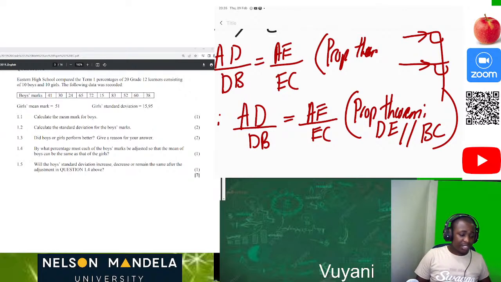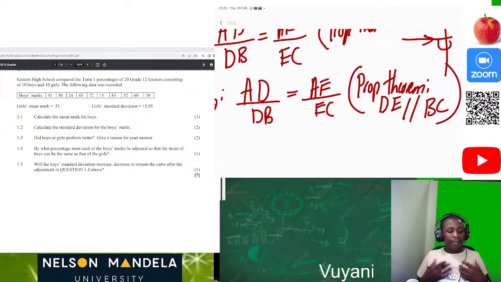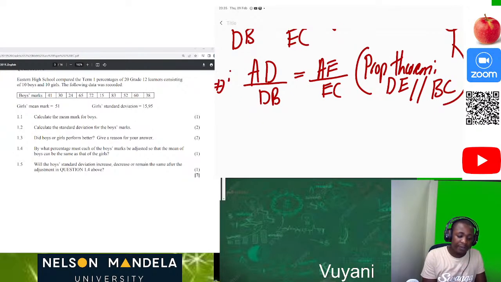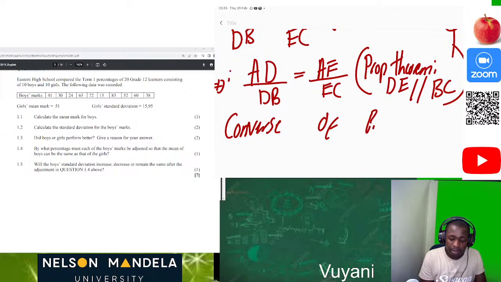Now, let me just move fast and let's talk about the similarity theorem. So the similarity theorem now, it's not that bad, but it's for us just to understand. Oh, before I go to the similarity theorem, let's speak about the converse of the proportionality theorem. What is its converse saying?